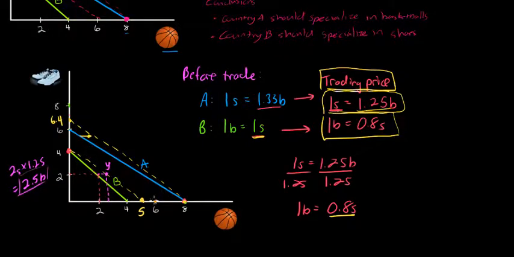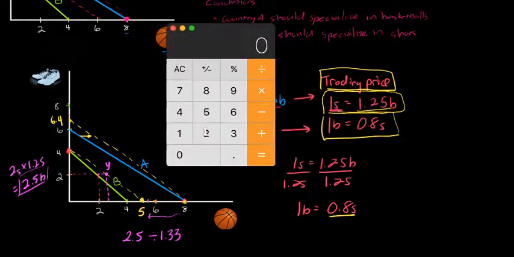Let's see. Before trade, if country A had given up 2.5 basketballs, it could have produced 5.5 basketballs. In other words, it's giving up 2.5 basketballs. How many pairs of shoes could country A have received in exchange for those 2.5 basketballs? Remember that 1 pair of shoes cost country A 1.33 basketballs. So for 2.5 basketballs, it could have received 2.5 divided by 1.33. Let's do that calculation. Before trade, country A could have received approximately 1.88 pairs of shoes.